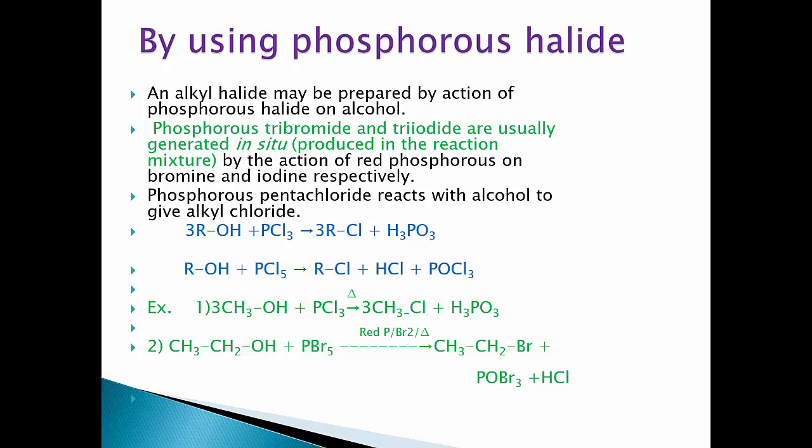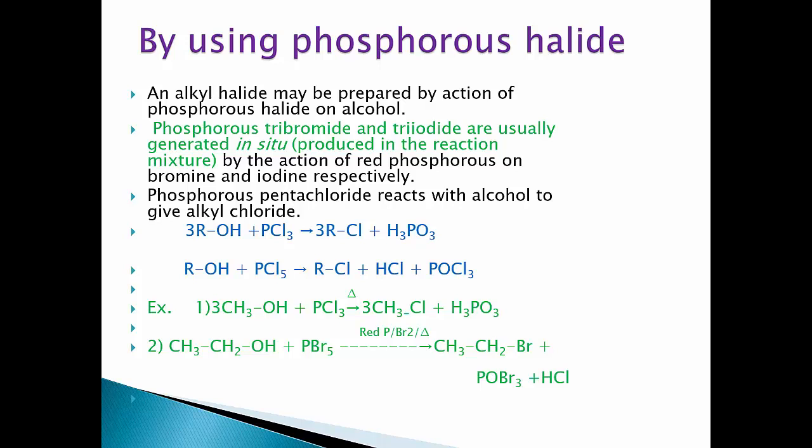Phosphorus pentachloride reacts with alcohol to give alkyl chloride. The general reaction is 3ROH, that is alcohol, plus PCl3, that is phosphorus trichloride, gives 3RCl, that is alkyl chloride, plus H3PO3, that is phosphorous acid.